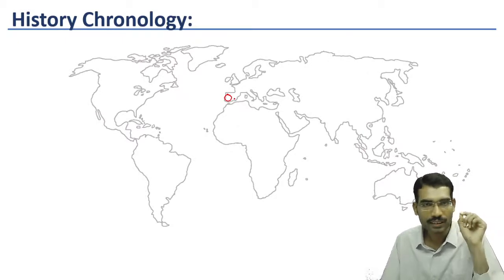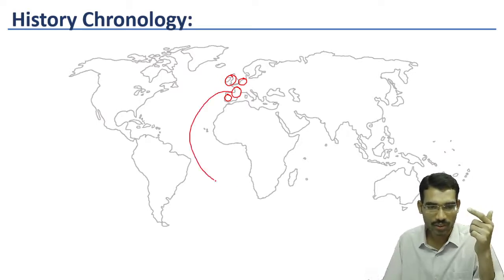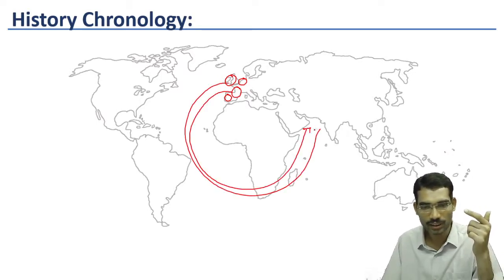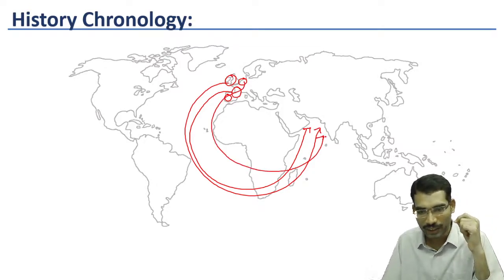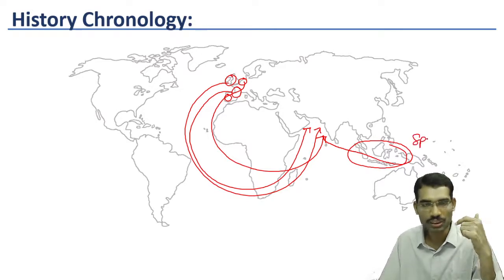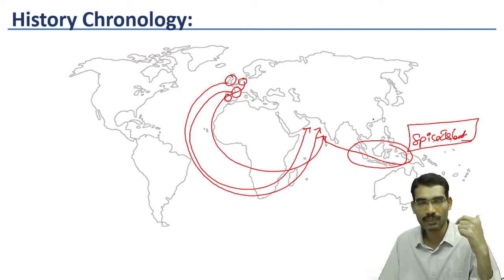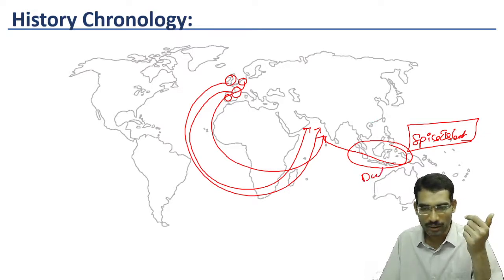Portuguese entered and established their authority in the Indian subcontinent. Then some Dutch people, Danish people, English people, French people also took interest, and all these people entered Indian waters. The Dutch entered after the Portuguese. These Dutch people captured some of these areas, which today we are calling Indonesia. They called them the Spice Islands because spices were the majorly traded products at that time period. So Dutch people captured this.